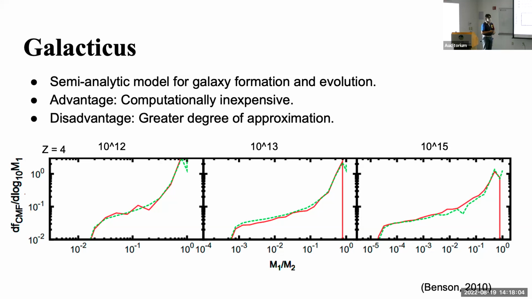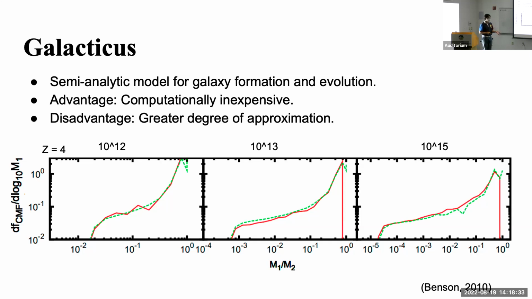So it uses different approximations to solve numerous complex physics equations. Its main advantage is that it is computationally inexpensive compared to N-body simulations, which allows us to run larger samples and a better exploration of the parameter space. However, it comes with the disadvantage that it involves a greater degree of approximation, the extent to which has not yet been well assessed.